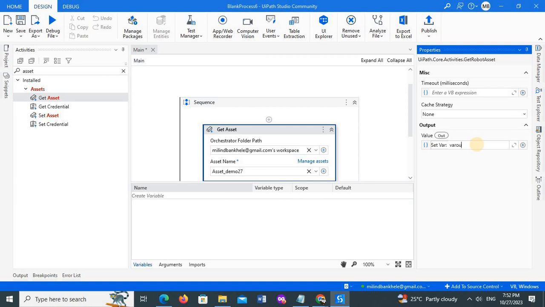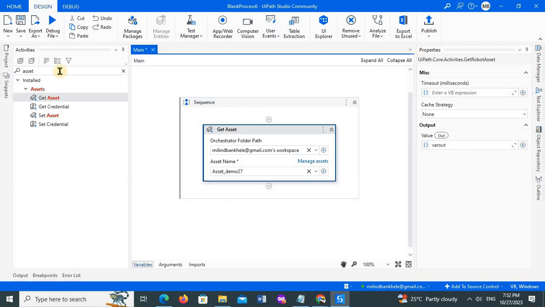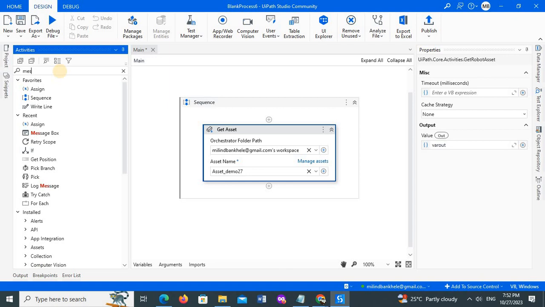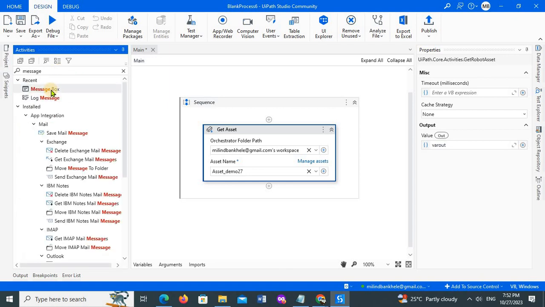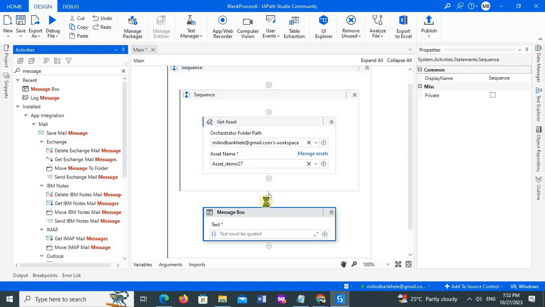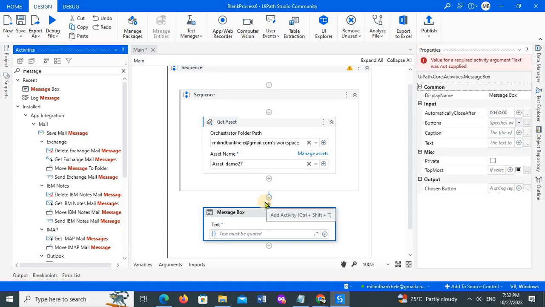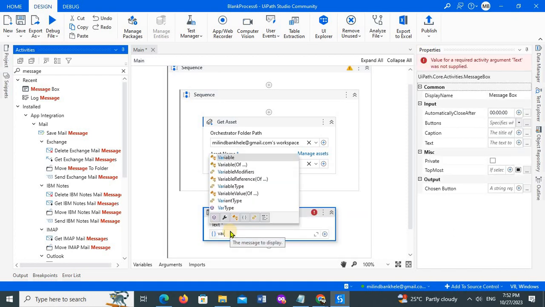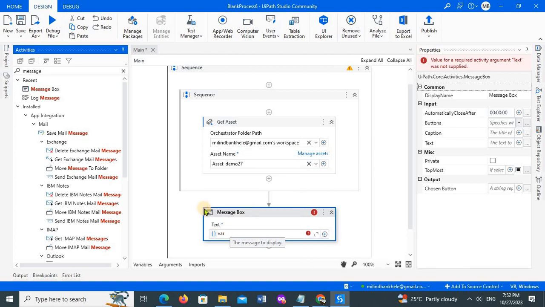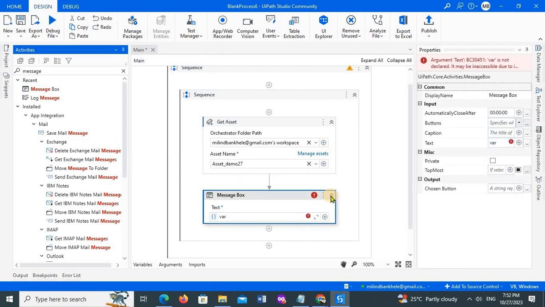So var out, that means the var out variable. And the type of this is string. Just remember, whenever we press Ctrl+K and create variables, they are automatically created with the variable type corresponding to that activity. Okay, so var out, right? So I have created the variable as well. Now if I want to see what value is available on the specific orchestrator's asset, I can easily use that variable, like var out.